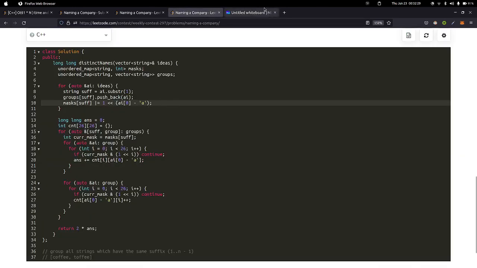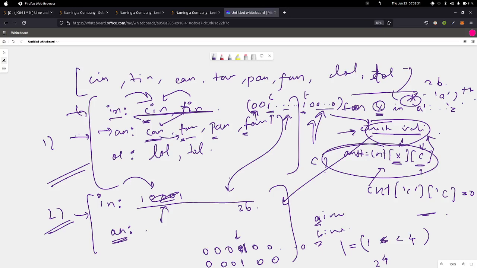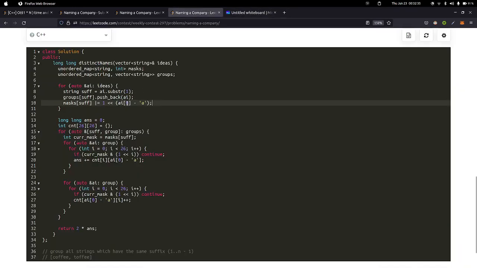So I will go to the bitmask and say set this bit. That bit will be the starting letter minus 'a', because the starting letter is a character and we need an integer here. Yeah, I will set that bit.